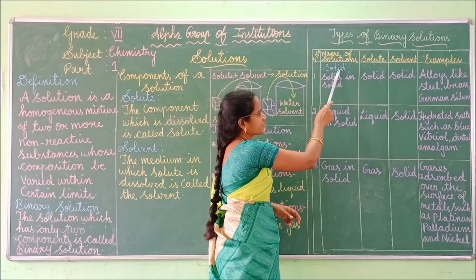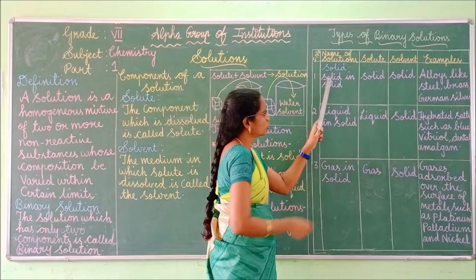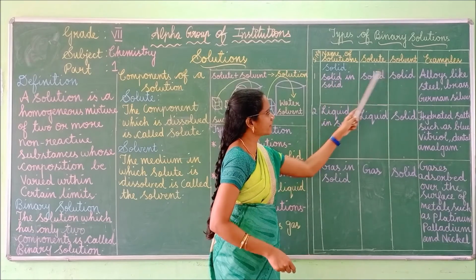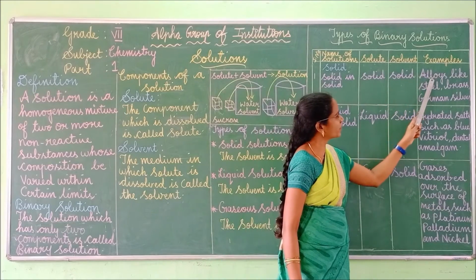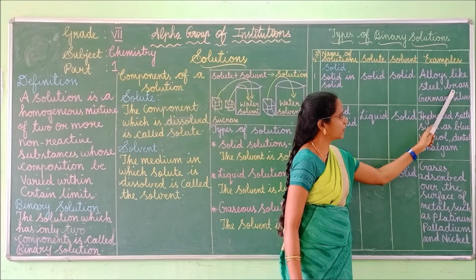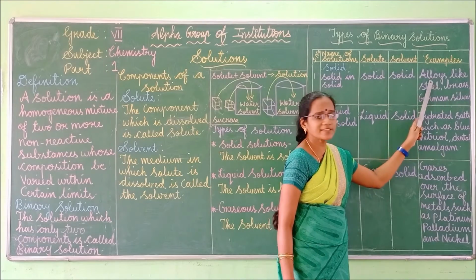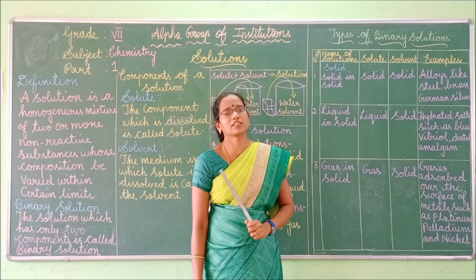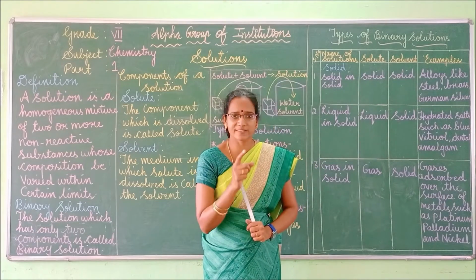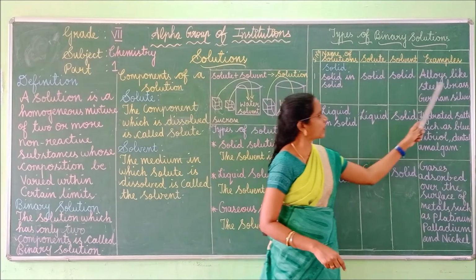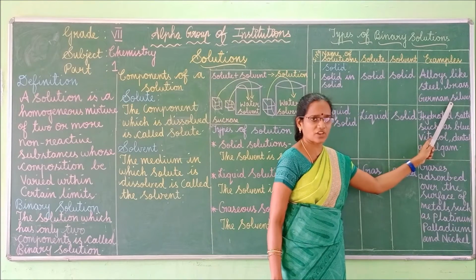The name of the solution is solid in solid. Solid in solid means solute acts as a solid, whereas solvent also acts as a solid only. What are the examples? Alloys like steel, brass, German silver, solder, etc. Alloys means what? It is nothing but the combination of two or more metallic elements. That is called alloys. So alloys like steel, brass, German silver, solder, etc.